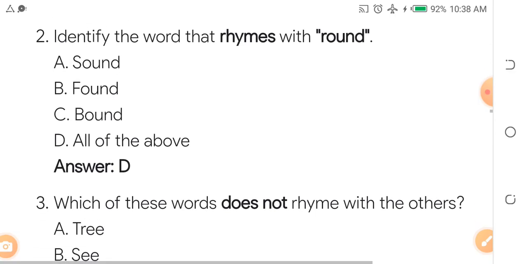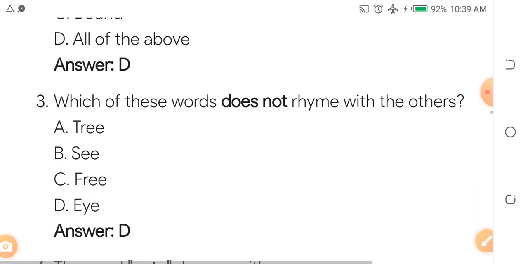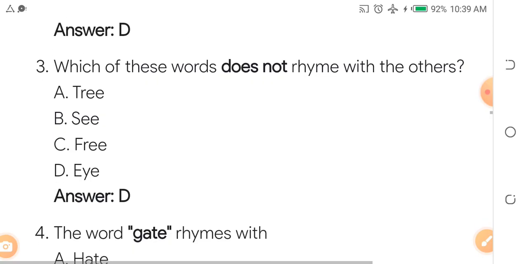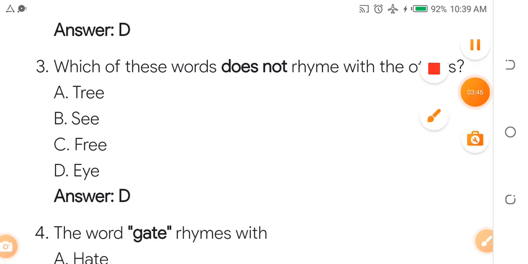Okay? Now, let's look at question number 3. Which of these words does not rhyme with the others? A. Tree. B. C. C. Free. D. I. Of course, you see that I is off target. Tree, C, free, I. The answer is D. I does not rhyme with the others.